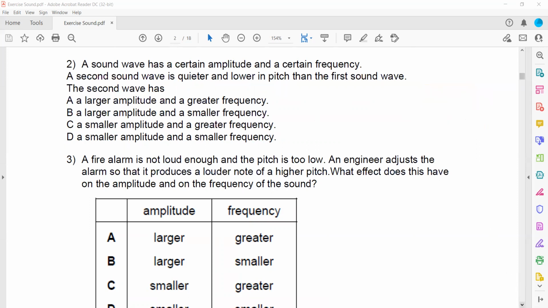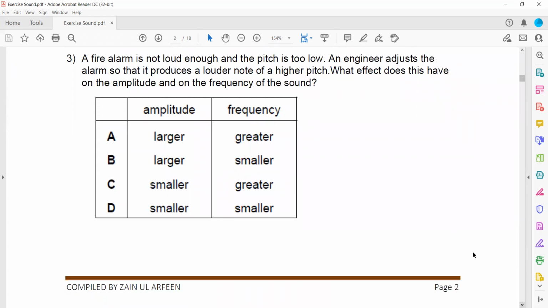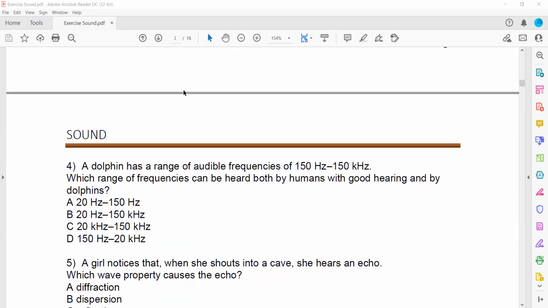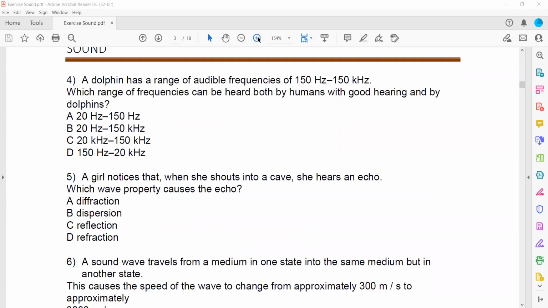In the third question, a fire alarm is not loud enough, and its pitch is too low. An engineer adjusted the alarm so it produced a louder note and a higher pitch. Louder means amplitude should increase, and higher pitch means frequency should also increase. So larger amplitude and greater frequency. That's why D is the right answer. So pitch always refers to frequency and amplitude refers to the loudness.